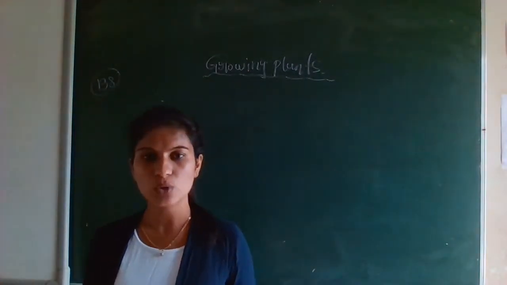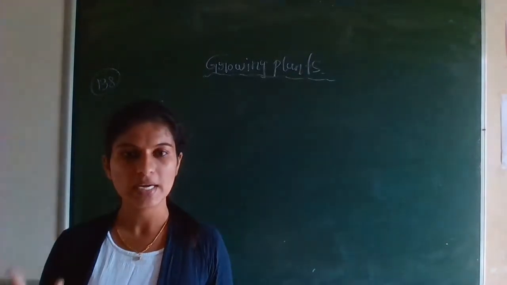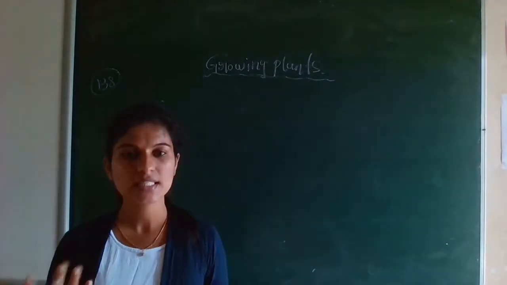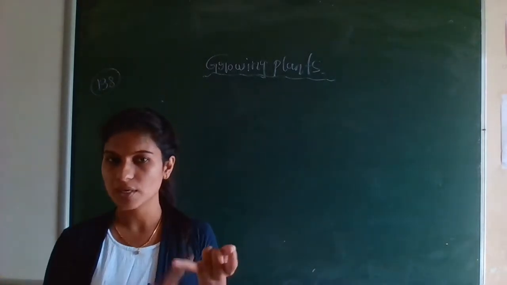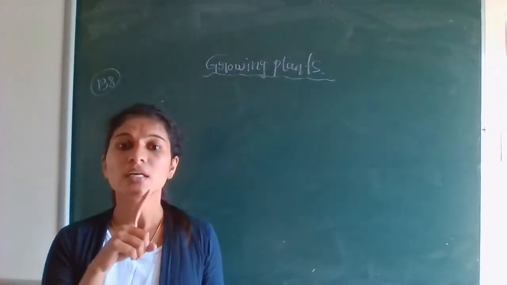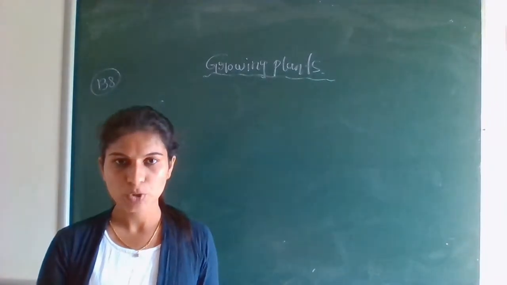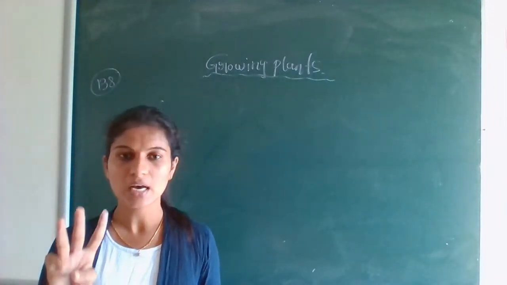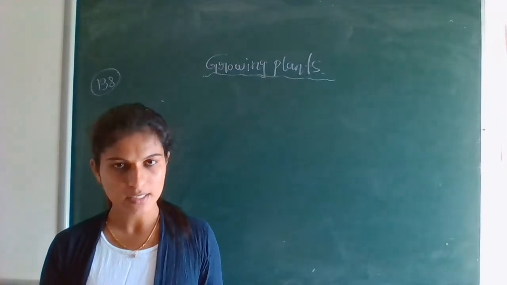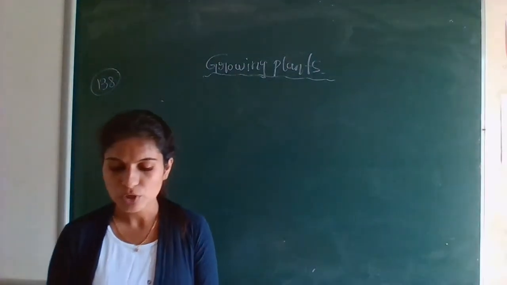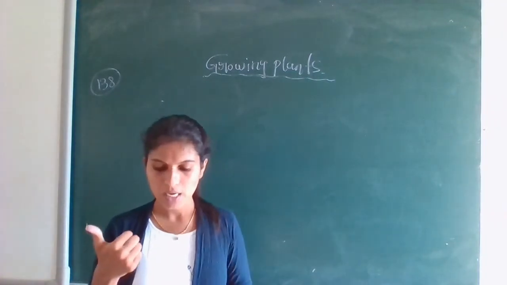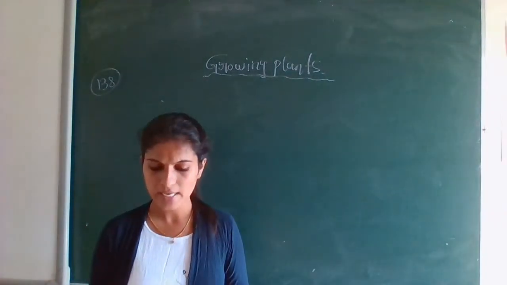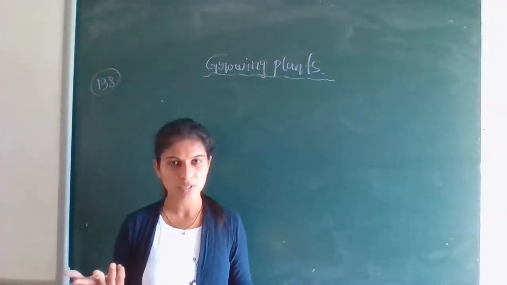As you know, when a seed germinates, it needs some requirements. It needs water, it needs air, it needs sunlight. These three things are important to germinate a seed. So which of the following is not required for germination? A, water, B, air, C, sunlight, and D, pressure.